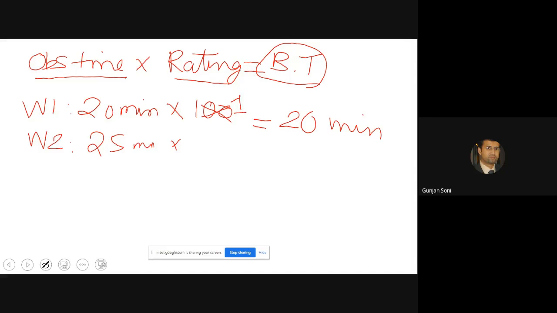Now let's say worker 2. For worker 2 also, this should be 20 minutes. So what should be the rating of the worker? Anyone? What should be the rating over here? 20 by 25, 0.8. 0.8.